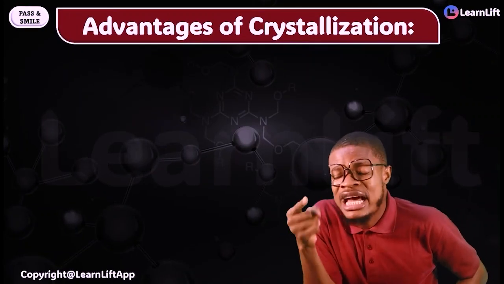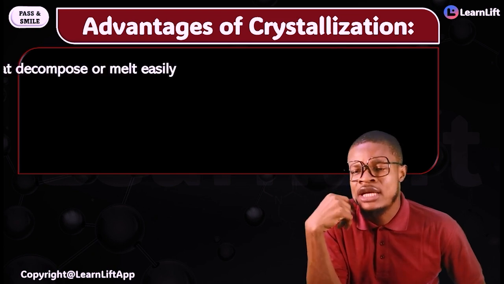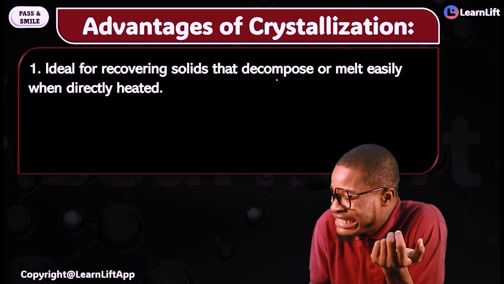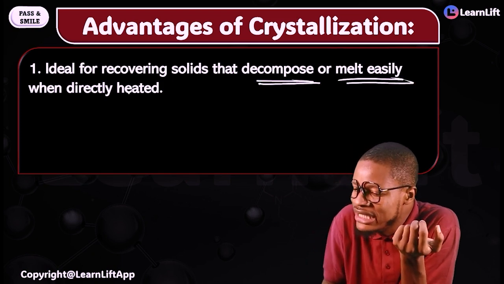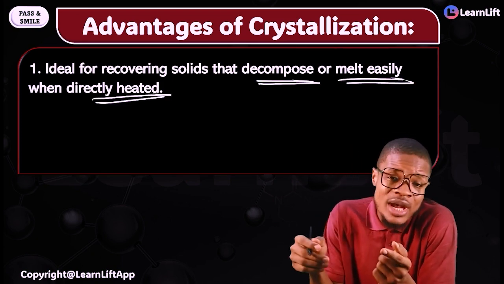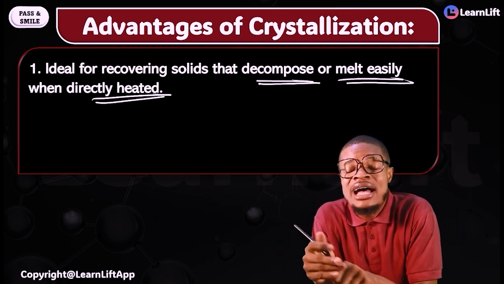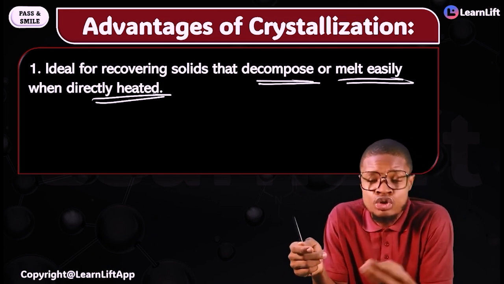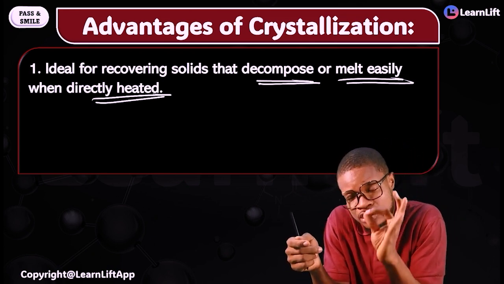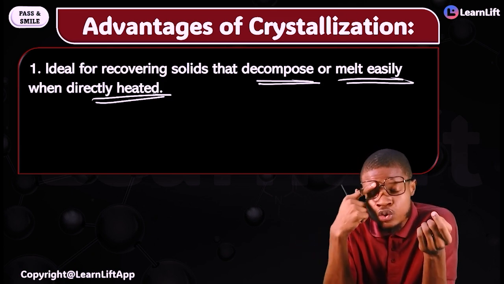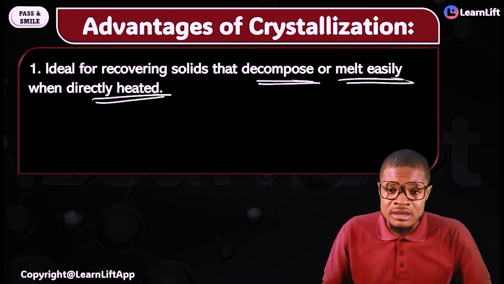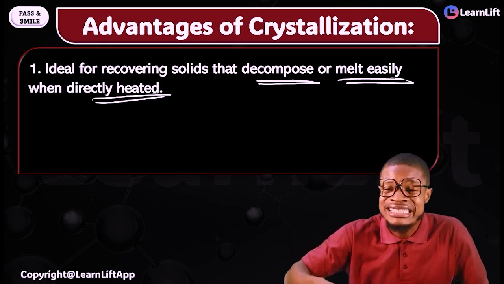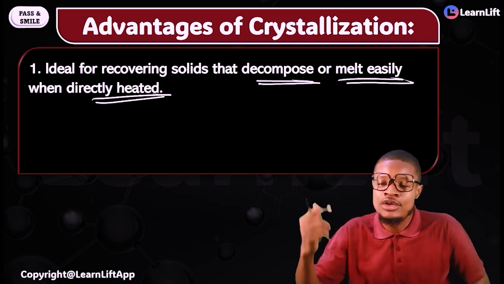Very important. What are the advantages of crystallization, one after the other? I'll tell you a couple of them. Number one, it is ideal for recovering solids that decompose or melt easily when directly heated. That's why, if you heat sugar too much, it will decompose on heating. Unlike salt, sodium chloride does not decompose on heating. So one advantage of crystallization is that you use it for solids that decompose or melt easily when you heat them directly.